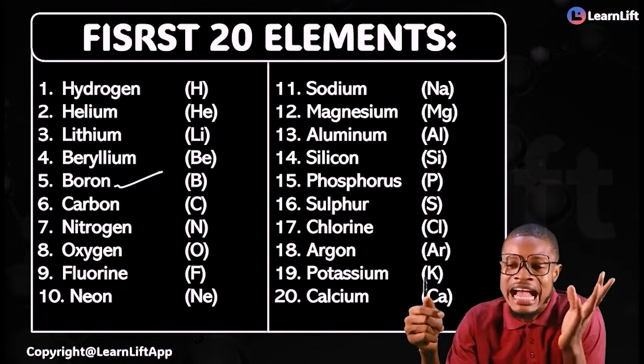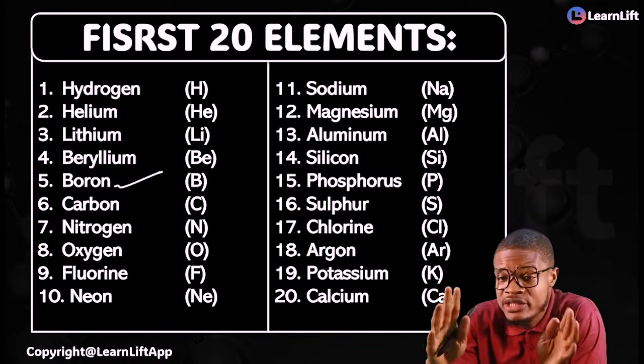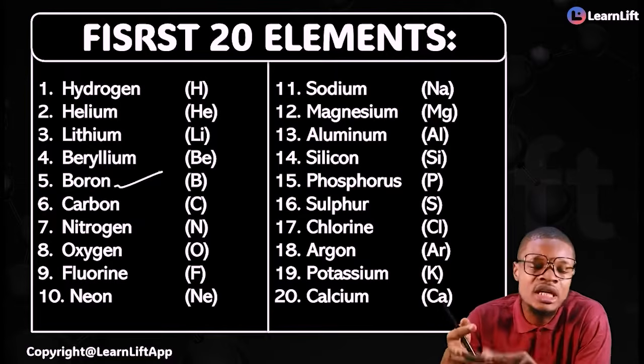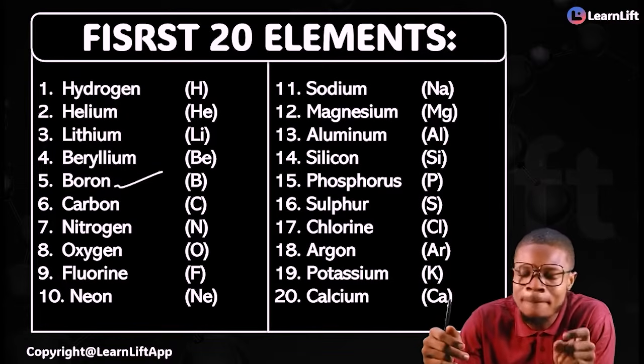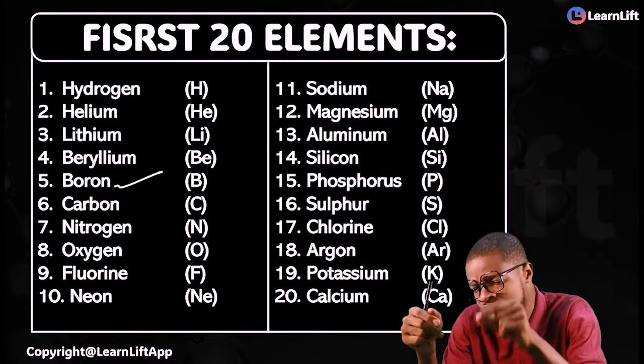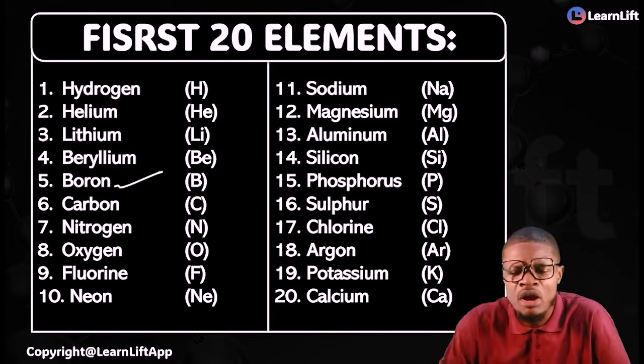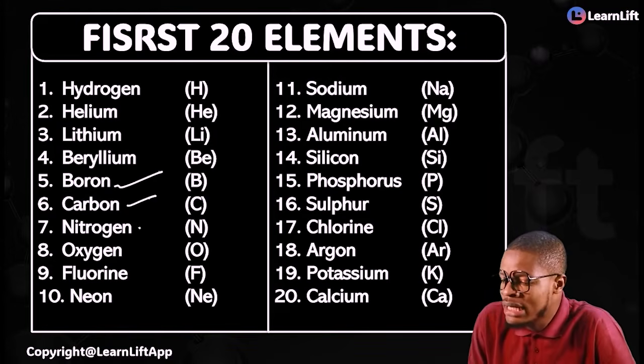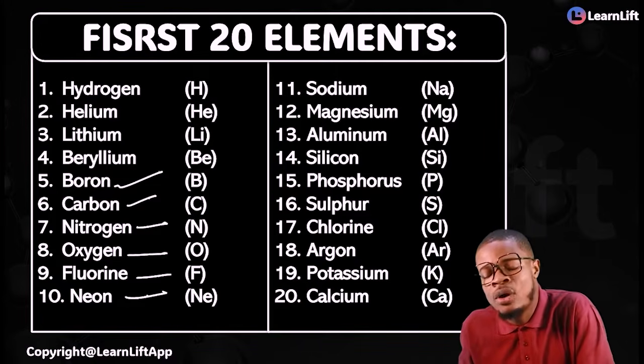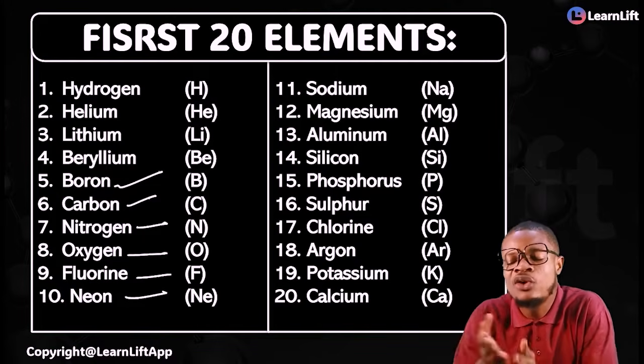KKN of Naka, all those things are a waste of time. Just know it is very simple. Hydrogen, helium, lithium, beryllium, boron. Come on. Hydrogen, helium, lithium, beryllium, boron, carbon, nitrogen, oxygen, fluorine, neon.